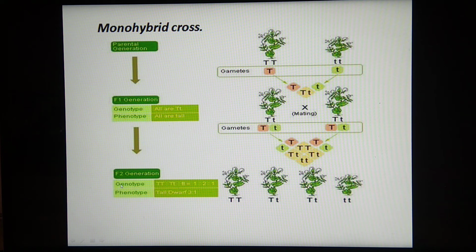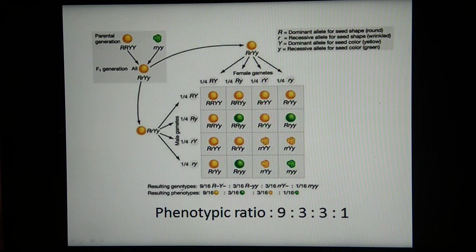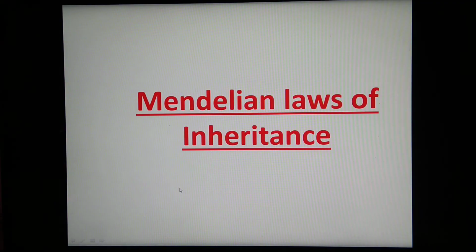So what is the genotype? Genotype is capital T capital T, one plant, capital T, small t, two plants, and small t small t, one plant only. That means 1:2:1 ratio if you are going to study genotypically. Phenotypically, the tall plants and dwarf plants, we have got 3 tall plants and only 1 dwarf plant. So ratio is 3:1. This is for the understanding. We'll see it again.